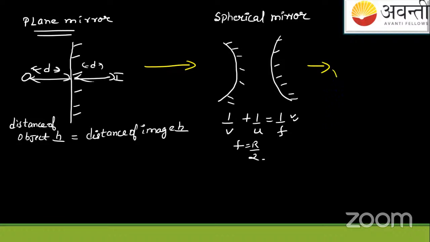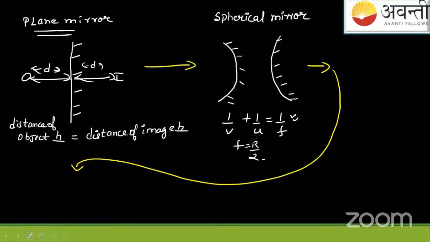Then we proceeded towards what we are going to do now, that is, image formation via spherical surface refraction, when the object rays get refracted. The above two diagrams are for reflection.